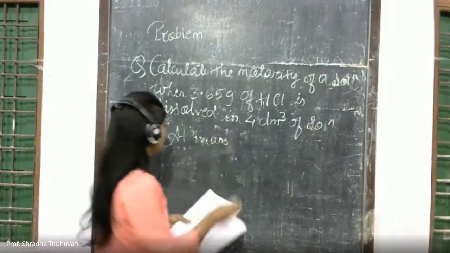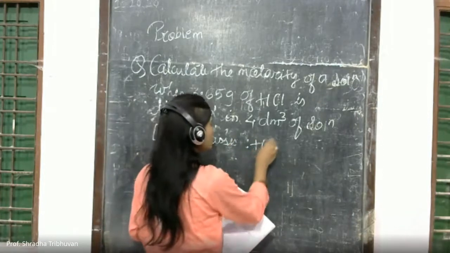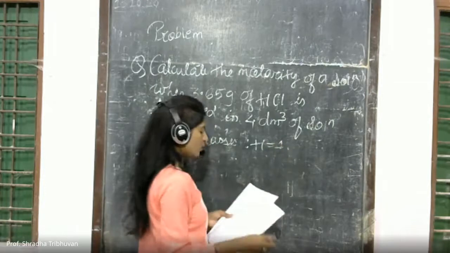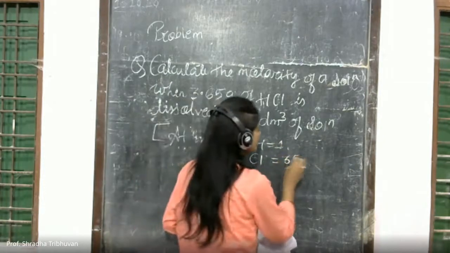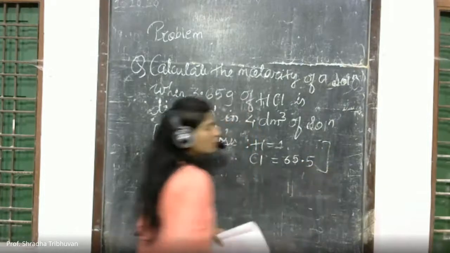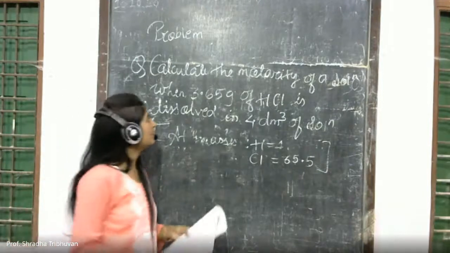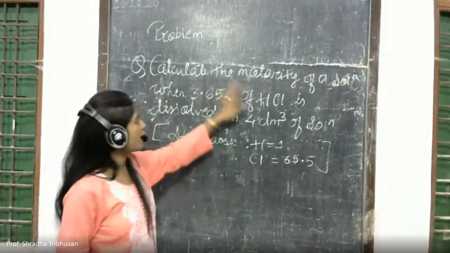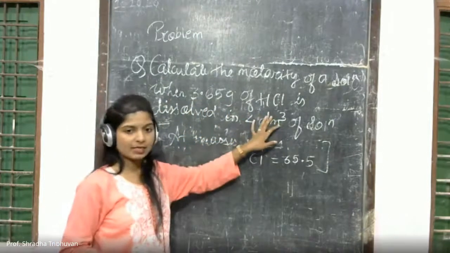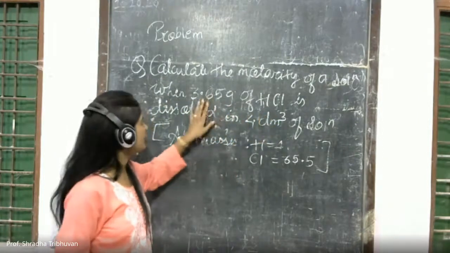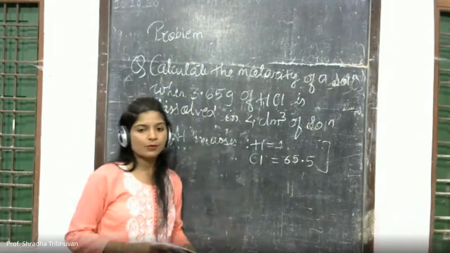Atomic masses: hydrogen, as you all know, is given as 1, and chlorine, you all know, is 35.5, but that is provided. Now I will repeat the problem again. Calculate the molarity of a solution when 3.65 gram of HCl, so the mass of HCl is given, is dissolved in 4 dm cube of solution.